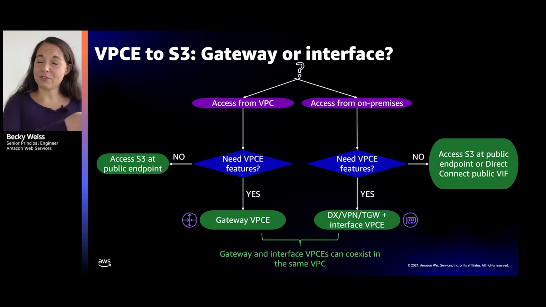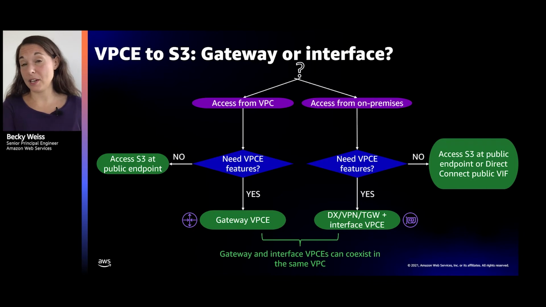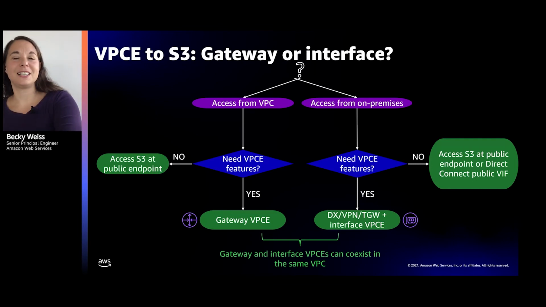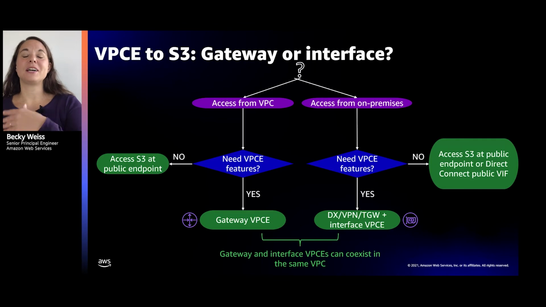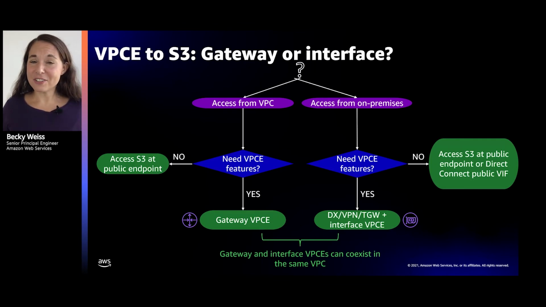So if you have some workloads on premises that you want covered by the VPC endpoint, as well as a whole bunch of workloads running in your VPC, what you should do is set up the gateway VPC endpoint, have all your workloads from the VPC use the normal DNS name for S3 and just send their traffic out that way. Then for the specific traffic that's coming from on-premises, you would use the VPC endpoint specific DNS name to get that traffic through your VPC endpoint and get that policy applied. So the answer, usually: use the gateway VPC endpoint unless you have some kind of on-premises situation that you would like covered by the VPC endpoint policy.